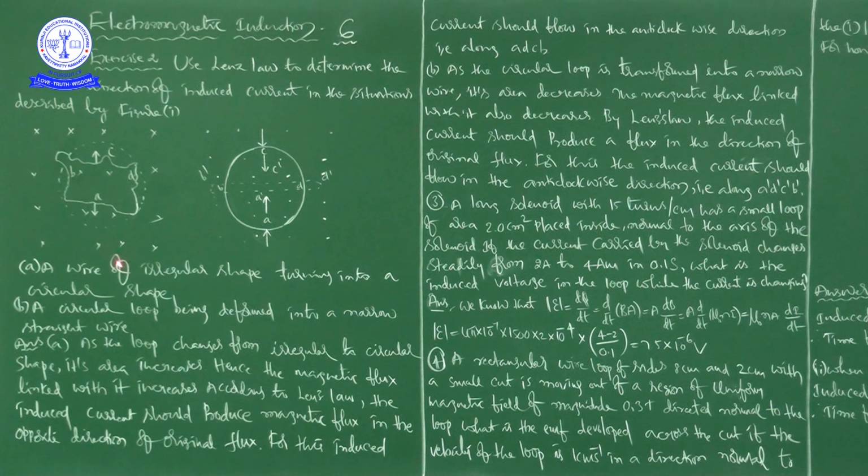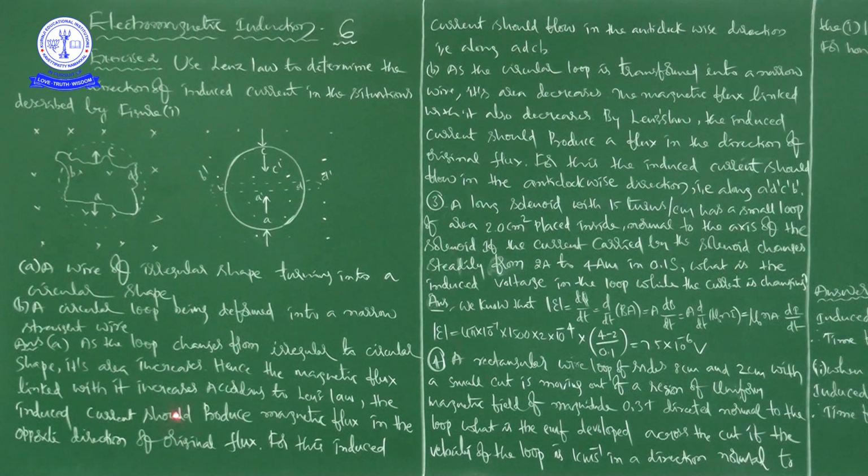See here, A is a wire of irregular shape turning into a circular shape, and B is a circular loop being deformed into a narrow straight wire. So in case of A and in case of B, we have to find the direction of induced current. First we will discuss A and then we will go for B.